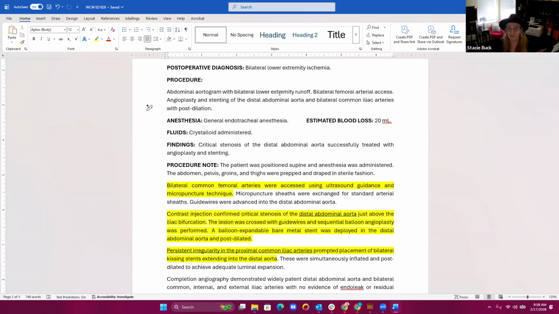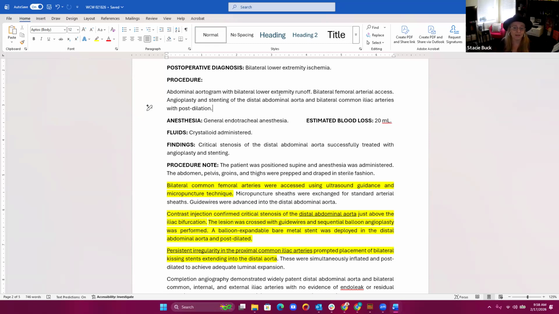To assign a 75625 or a 75630, there have to be findings for the abdominal aorta and the origins of the renal arteries, celiac, IMA, and SMA. In this report, we see that the distal abdominal aorta is mentioned.